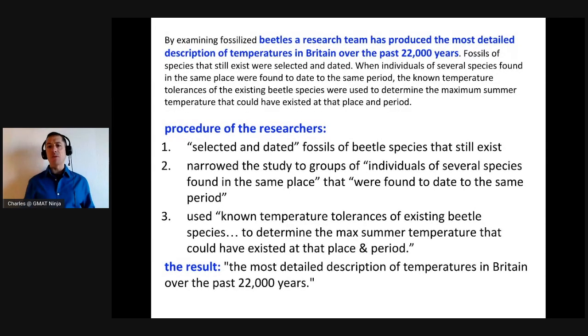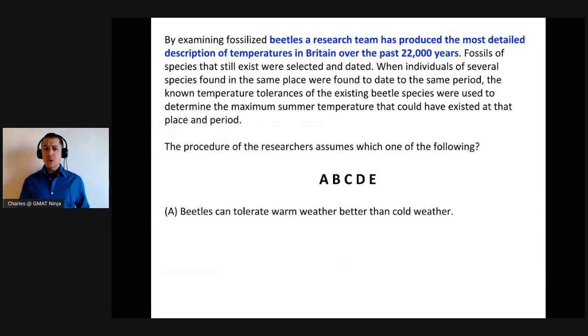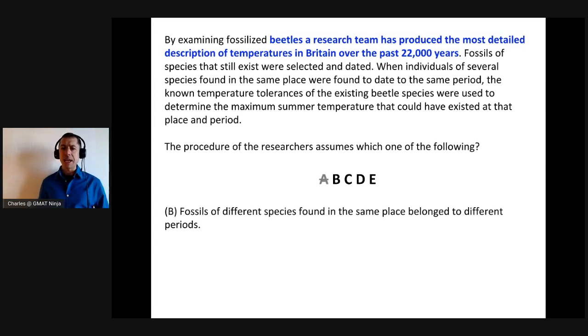I'm just going to highlight that result once again, because that's the thing that this assumption needs to reinforce in some way. So answer choice A, beetles can tolerate warm weather better than cold weather. This is pretty irrelevant here. What the researchers were trying to determine is the maximum summer temperature that could have existed at that place and period. This procedure tells us that it doesn't really matter whether the beetles were happier in warm weather than in cold weather. So we can safely get rid of A.